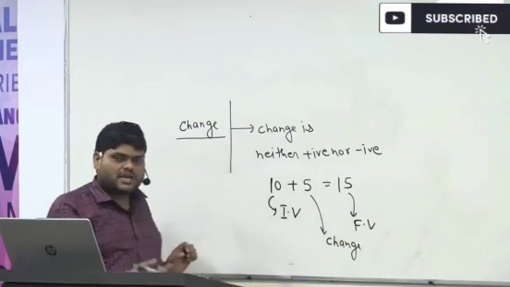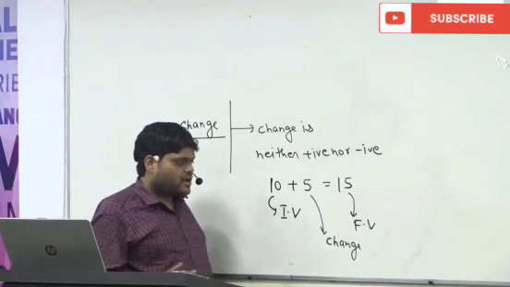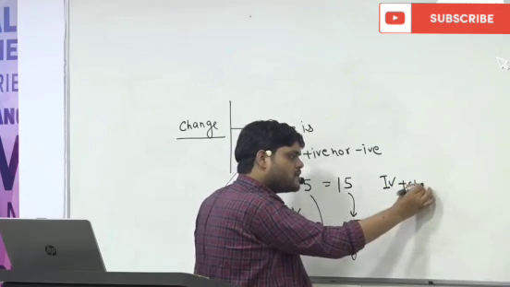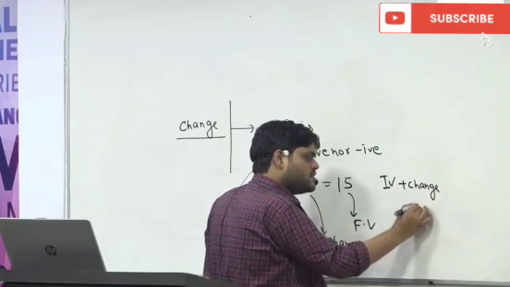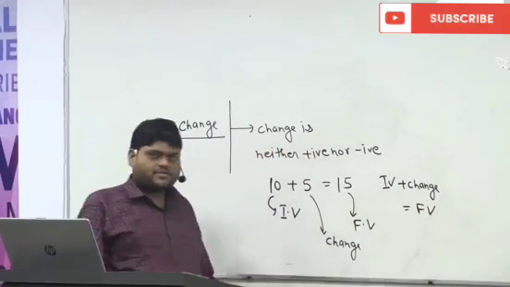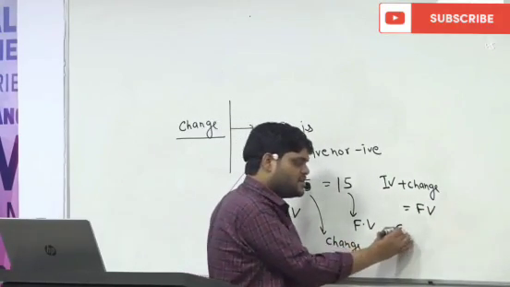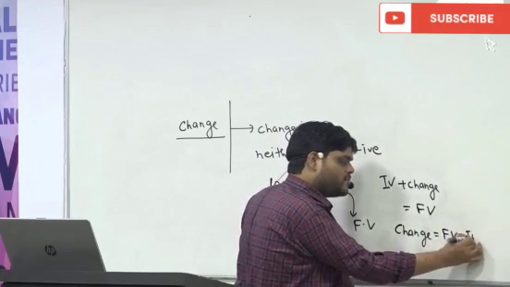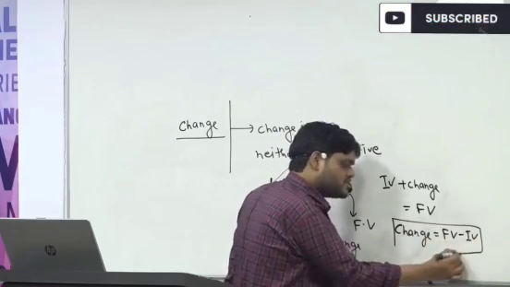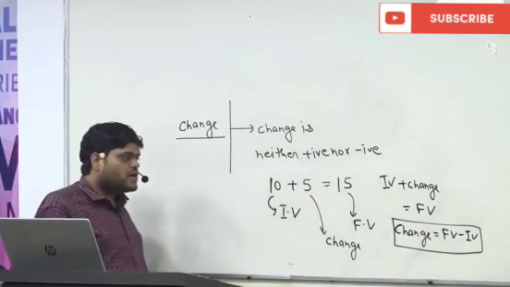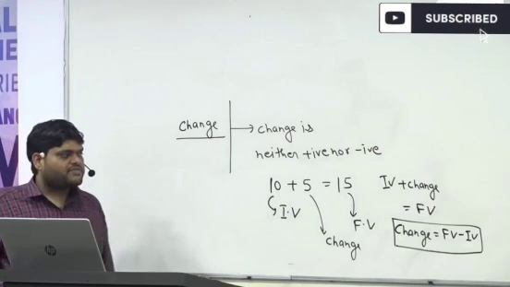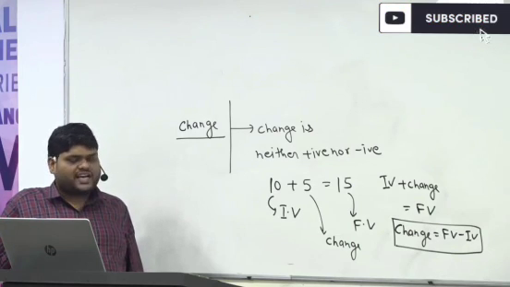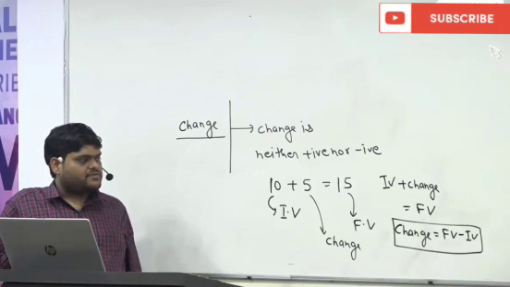This can be positive or negative. So initial value plus change is equal to final value, or change is equal to final value minus initial value. This is the first thing you should know.